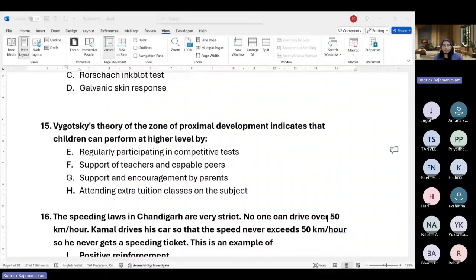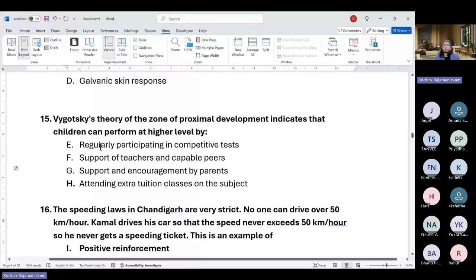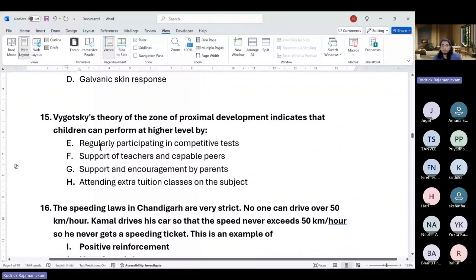So yeah, next question. Vygotsky's theory of the zone of proximal development indicates children can perform at a higher level by regularly participating in competitive tests. I don't think so, we'll move past that. Support of teachers and capable peers. Support and encouragement by parents. Attending extra tuition classes on the subject. Oh my god. Fine, so it is either F or G.